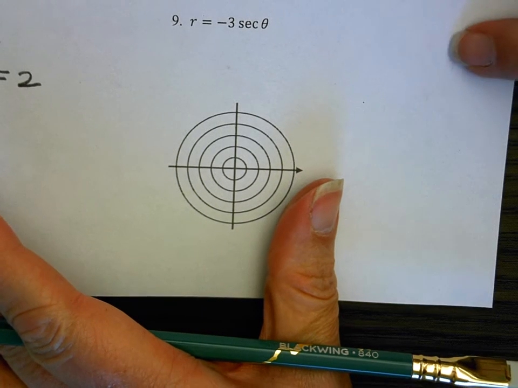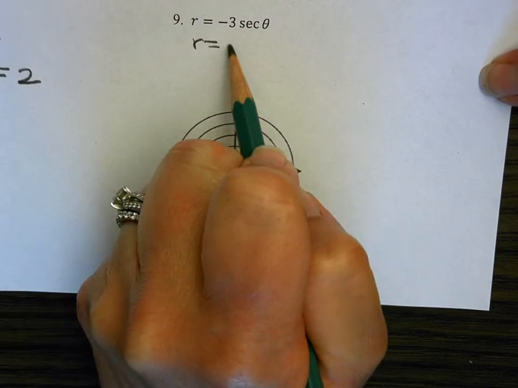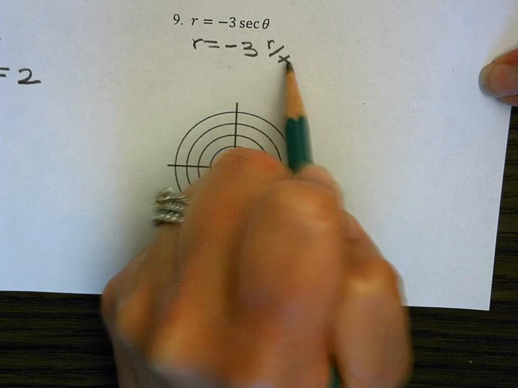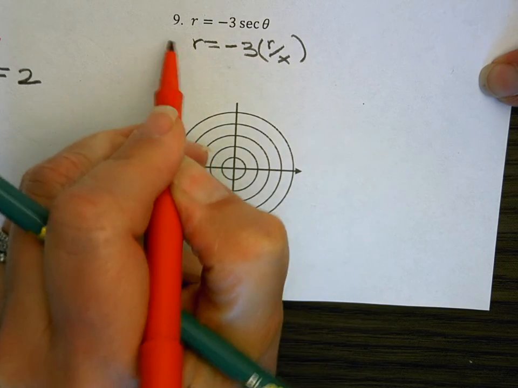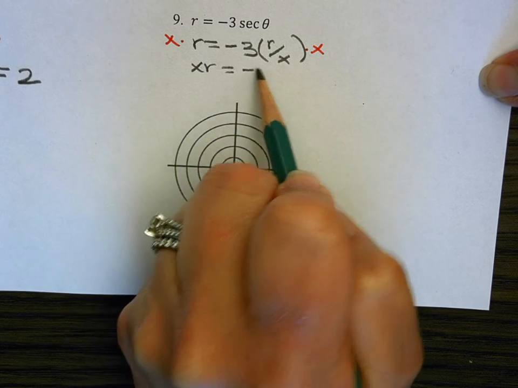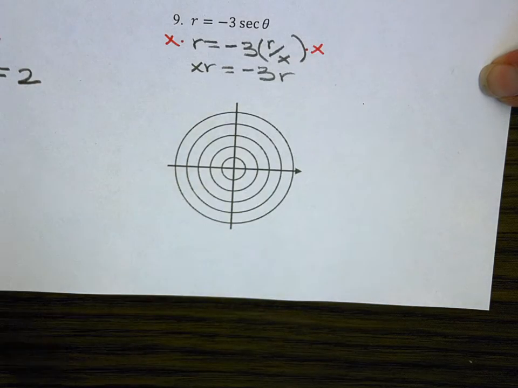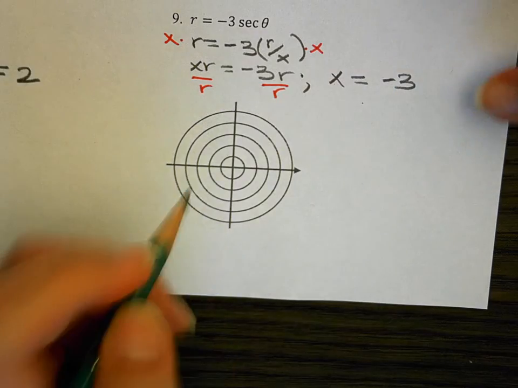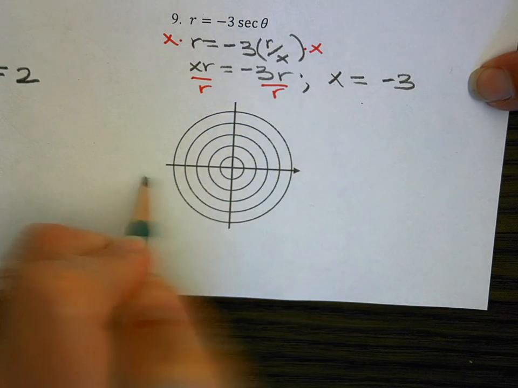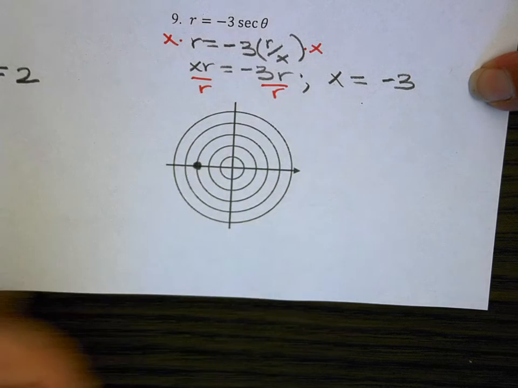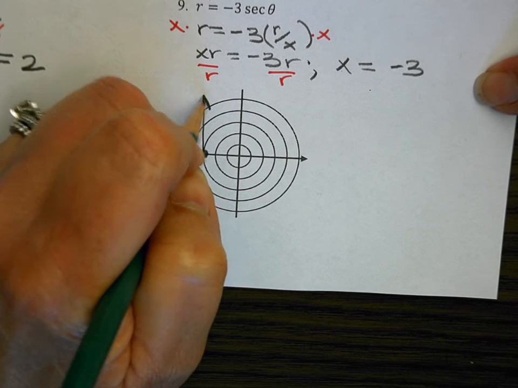So we're going to replace secant of theta. So secant is a reciprocal of cosine, which is x over r. So then secant would be r over x. And then clear your fractions by multiplying both sides by x. And then divide both sides by r. And so then we would have x is equal to -3. Okay? So I would go along the x-axis, so that would be this radial line of 0 pi. And then I would go to the left 3 units, so over here. And then I would pass through the x-axis at -3, which would give me that vertical line.